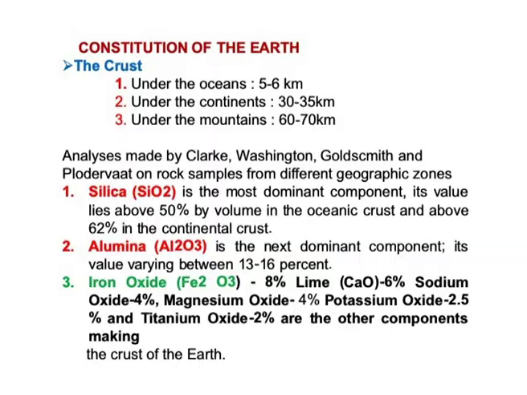So, here the crust we will discuss first, the top layer of earth. Crust again is of three types. One is under the oceans, 5 to 6 kilometers. Again under the continents, 30 to 35 kilometers depth it is occupying. The third one is under the mountains, where we can identify the crust at 60 to 70 kilometers of depth.